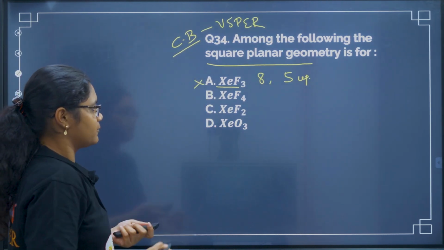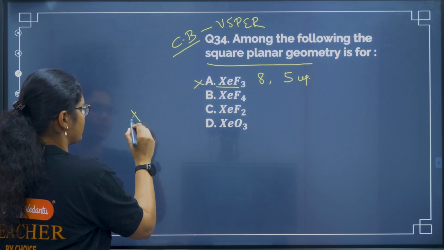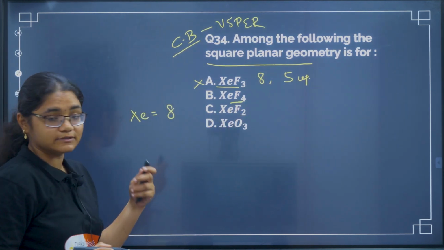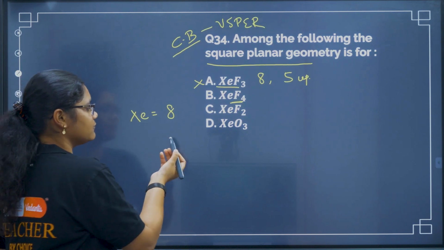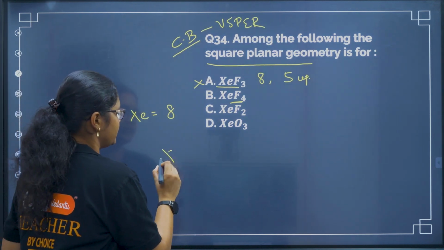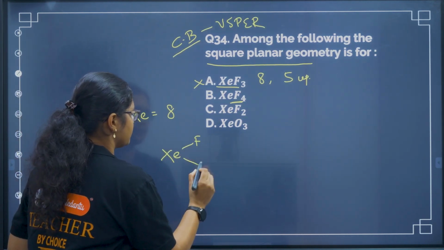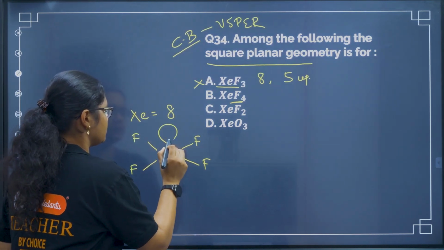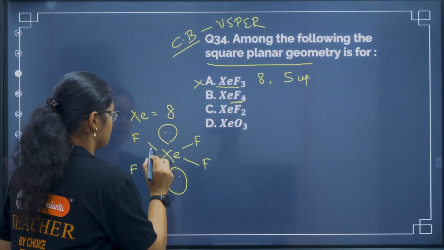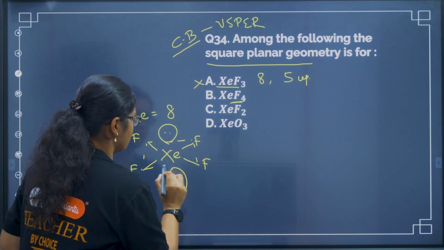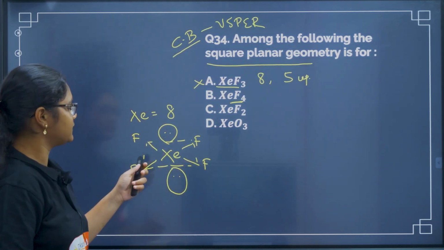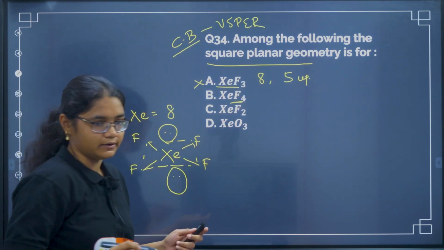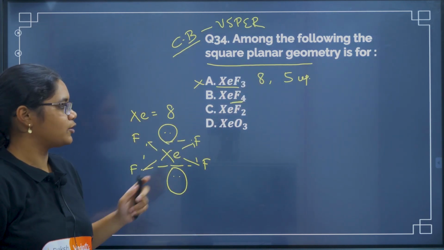Go to XeF4. We have 8 valence electrons, right? Out of that, 4 electrons are used in bond formation. So the remaining 4 electrons will be 2 lone pairs. So we have this structure, XeF4. The remaining 4 electrons will form 2 lone pairs, and the shape of this molecule is square planar geometry. Let us revise the other options also.